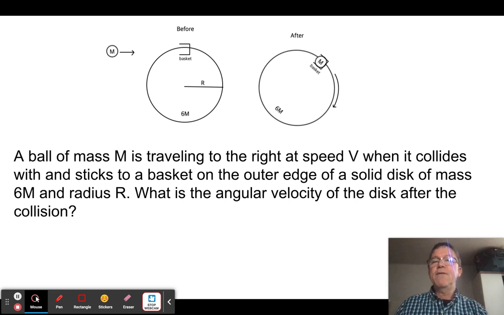Let's try it in a different way. Now let's have a ball traveling towards a disk and getting caught in a basket. When it gets caught in that basket, it's going to collide and make it spin. Now this is a little bit different because this is a perfectly inelastic collision, right? So when it hits here, it is now part of the rotating system. It's just like 2 cars colliding and sticking together. So again, I want to find what the angular velocity of the disk is after the collision. Now I'm calling it a ball of mass m instead of a person.